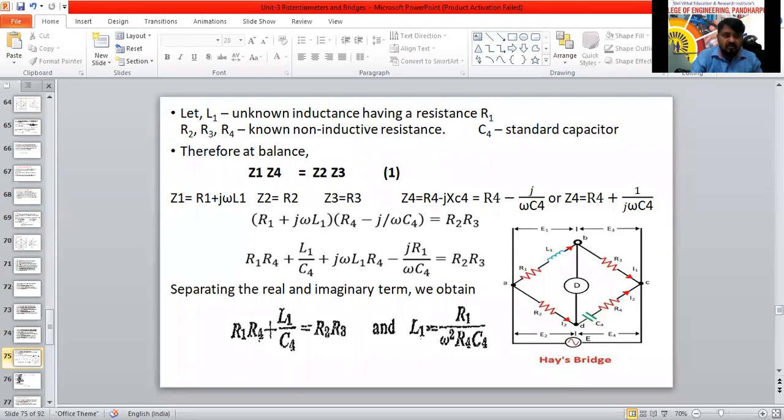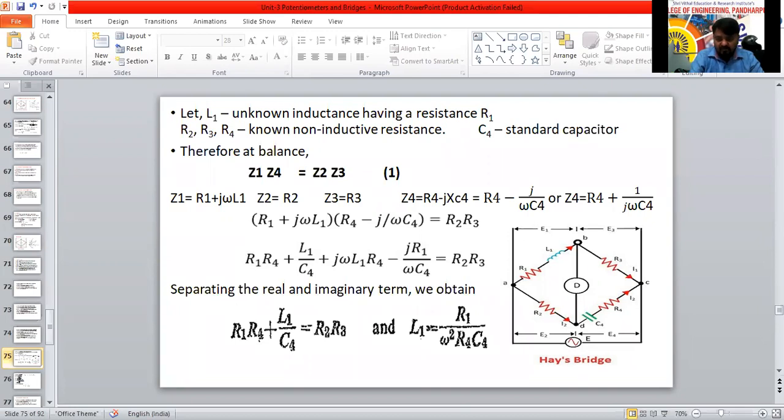So let R2, R3, R4 be known non-inductive resistances, C4 is the standard. So L1 is the unknown. Only L1 we have to find out. Therefore, we know at balanced condition Z1 times Z4 equals Z2 times Z3.